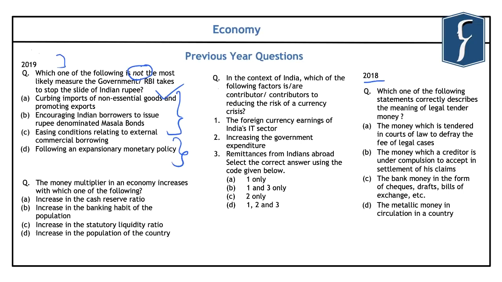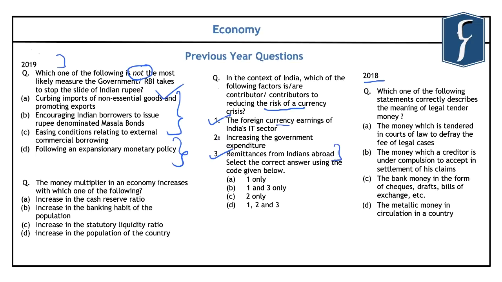Again, if you look at this question, it reads, in the context of India, which of the following factors is or are the contributor or contributors to reducing the risk of currency crisis? Now in this, if you look at options 1 and 2, they will lead to the appreciation in the currency, because these 2 factors bring in important foreign exchange in India. That is the foreign currency earnings of India's IT sector, and also the remittances which are sent by Indians abroad, helps in appreciation of the Indian currency.